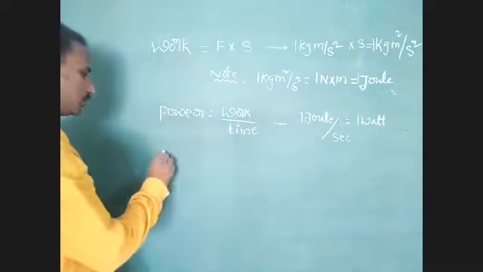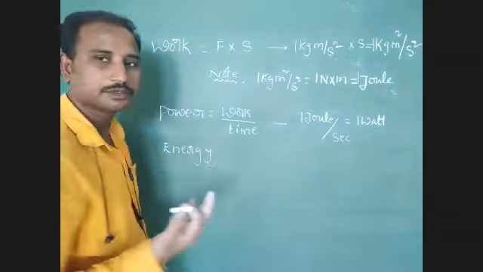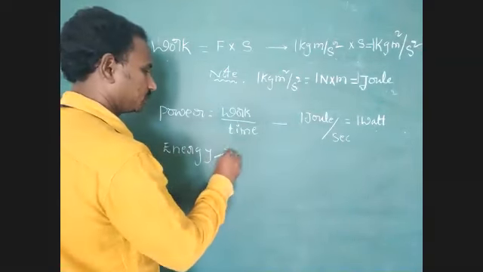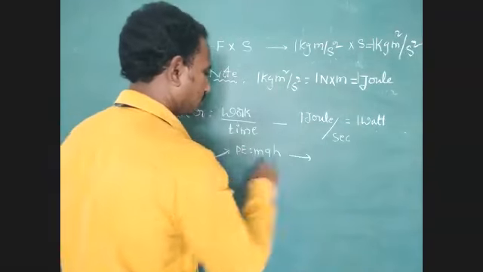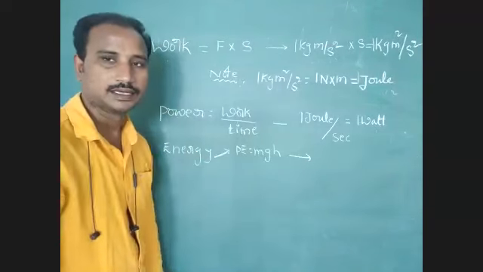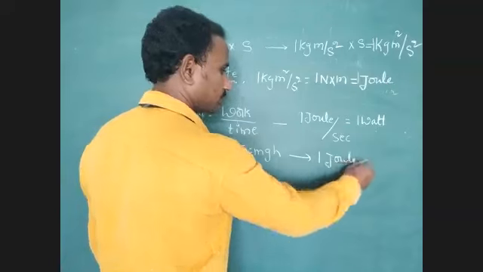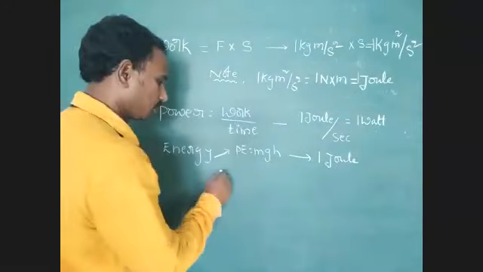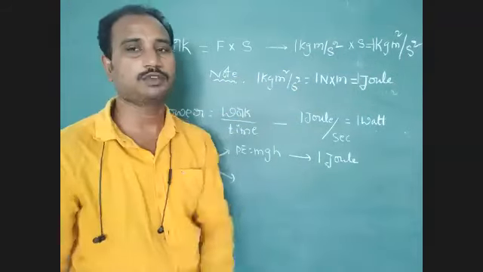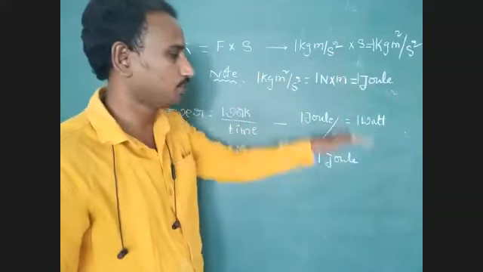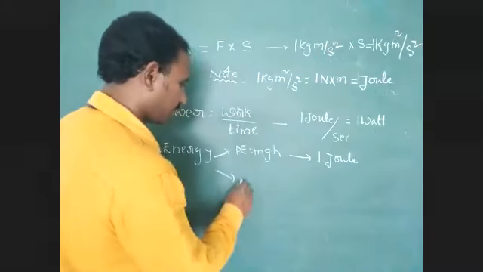Next, another point, energy. How many types of energy? Two types of energy are there. One is potential energy, P equal to mgh. The SI unit of energy is 1 joule. Now just identify that the unit of work and the unit of energy are the same. Don't forget this point. The unit of work and unit of energy is joule. Same units.